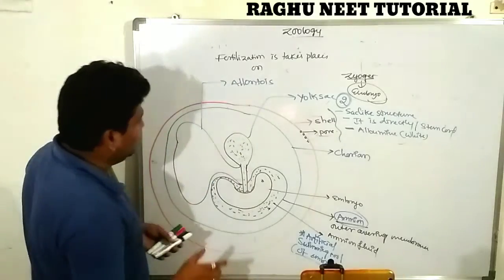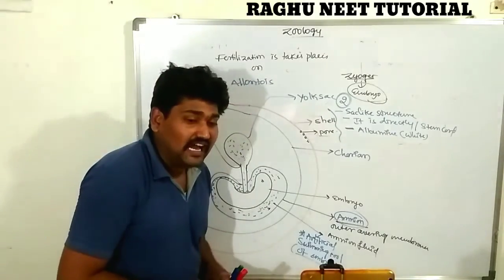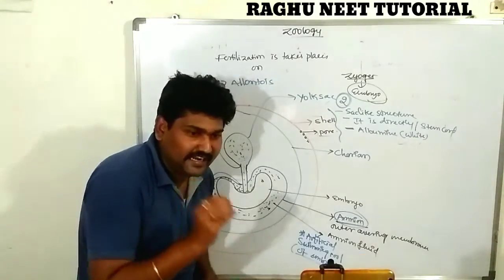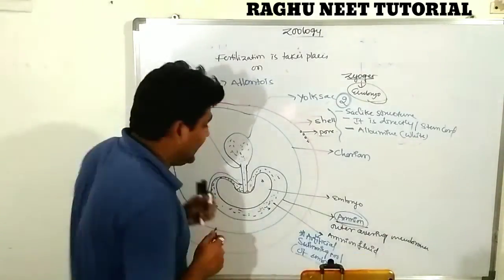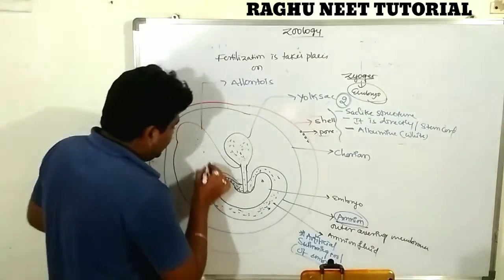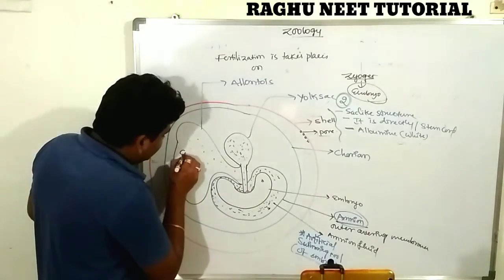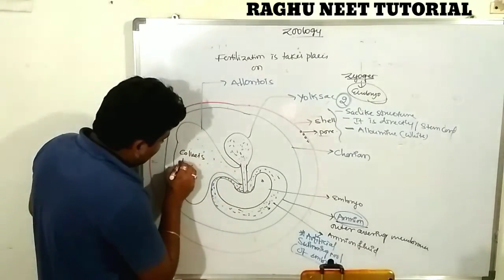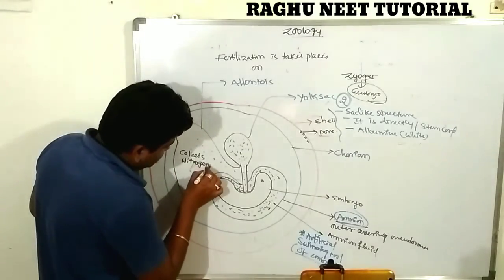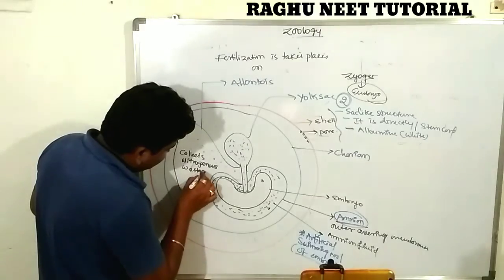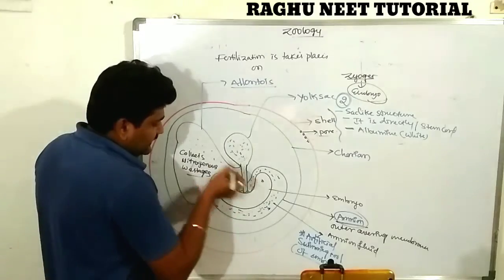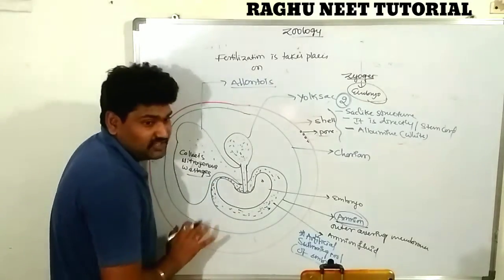The third one is known as the allantois. So what is the allantois? Allantois is the third layer of the embryo. It collects nitrogenous wastes. It is a sac-like structure that collects nitrogenous wastes. So the allantois is collecting the nitrogenous wastes from the embryo.